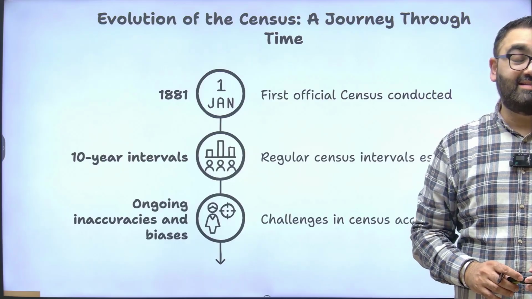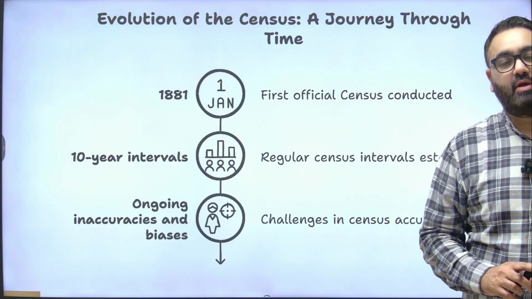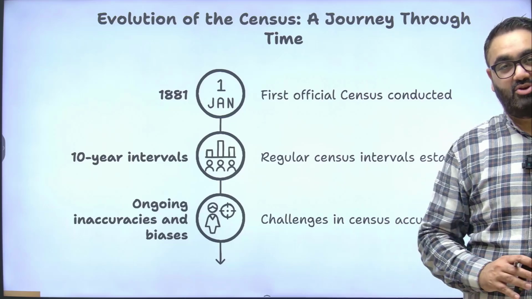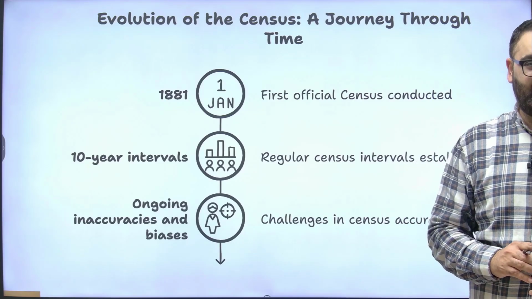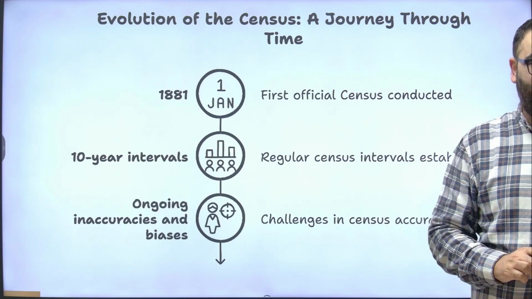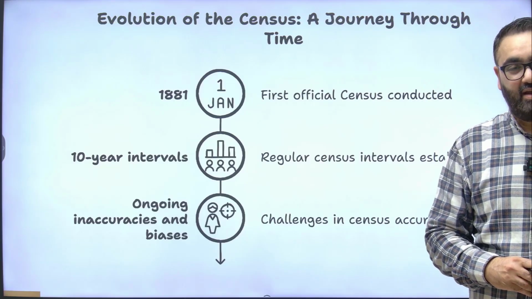The British started the census exercise in India in 1881. As you know, every 10 years a census is conducted. 2021 census, by the way, has not been conducted so far. The government delayed it, first saying that it's because of the COVID-19 pandemic, and then the government has not explained why they have delayed it. But it started in 1881 with every 10-year interval.